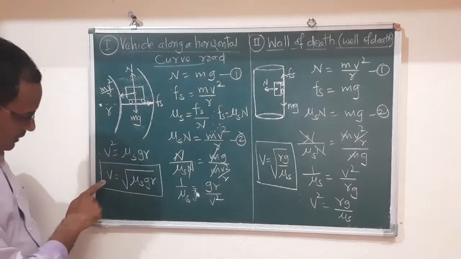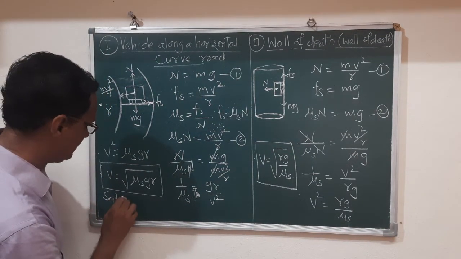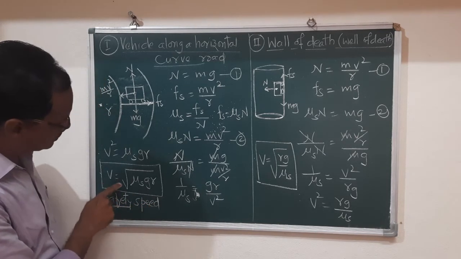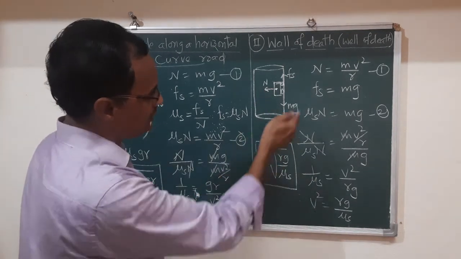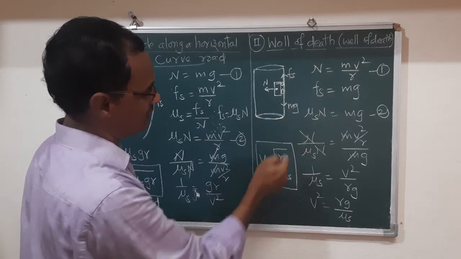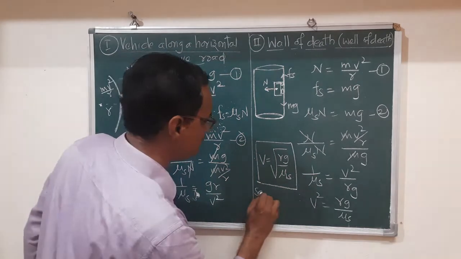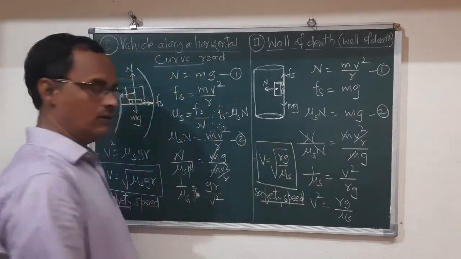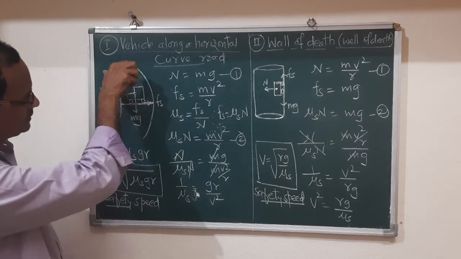In this application, maximum speed, or we can say safety speed, of the car along the horizontal curve road is equal to square root of mu s into gr, and here the safety speed of the rider of that vehicle along the vertical wall is v equal to square root of rg upon mu s. Now this is the safety speed along the vertical wall of the well of depth, and here the safety speed along the horizontal curve road.